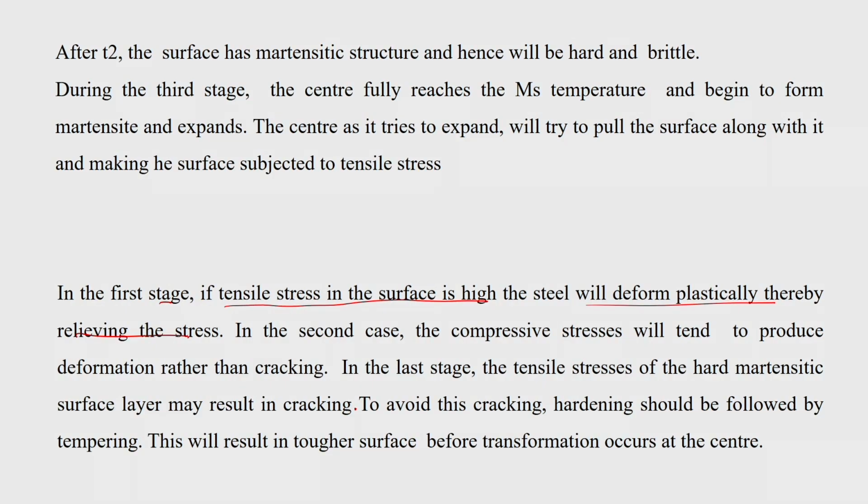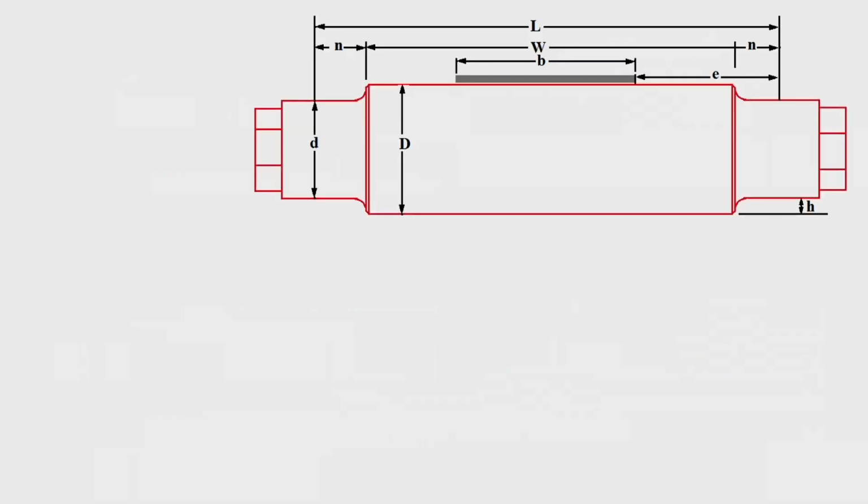That is also elevated to a higher temperature, above the MS temperature, and you are going to a bainitic temperature range. Bainite structure is the best heat treatment for these types of things after hardening. So, now the toughness is very high by bainite heat treatment. You call it a tempering heat treatment. So, this will result in a tougher surface before transformation occurs at the center, without much compromising on the hardness of the material. So, these are the major things which will come.